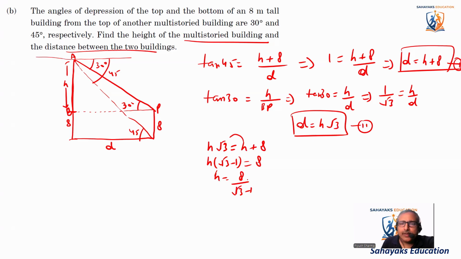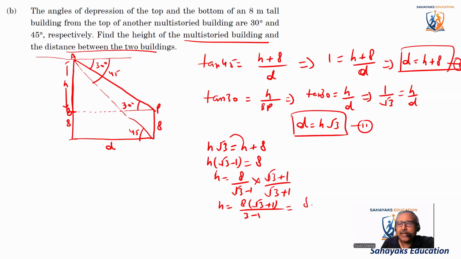Okay. And let's rationalize the denominator from here. We'll say root 3 plus 1 divided by root 3 plus 1. So this gives us H is equal to 8 into root 3 plus 1 divided by root 3 square. This is A minus B into A plus B, A square minus B square, which is 3 minus 1.